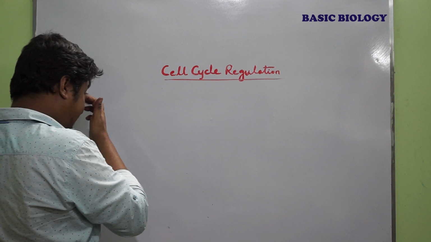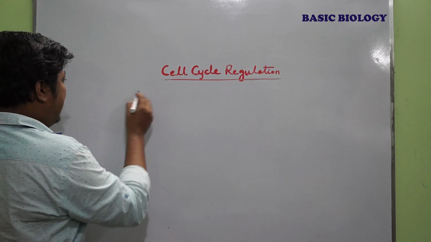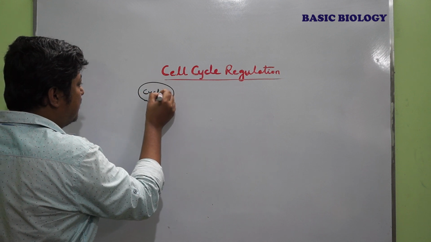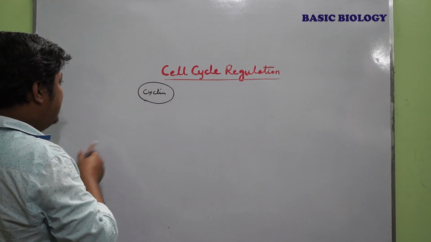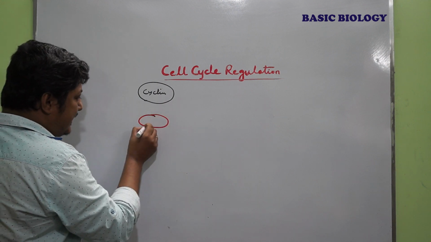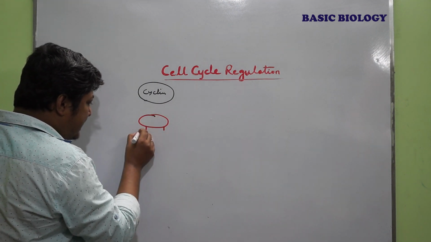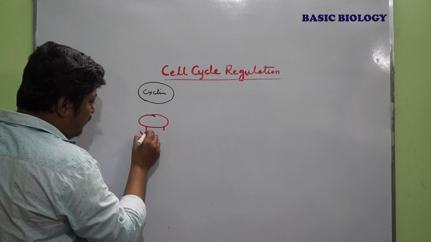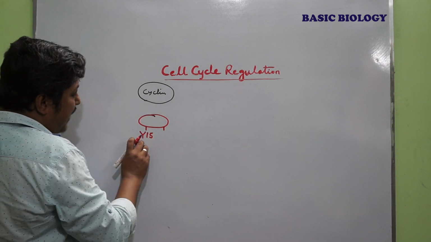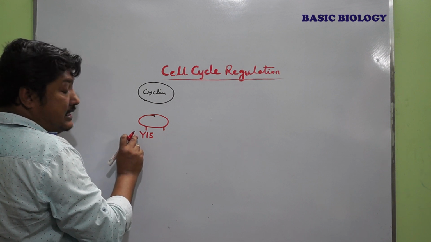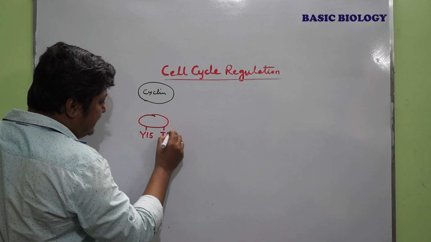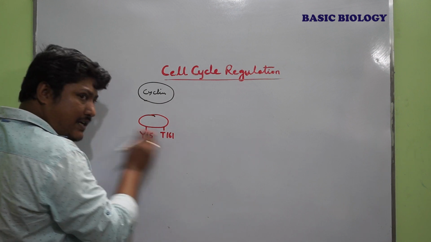If we see this diagram, say this is the cyclin molecule and this one is the CDK molecule. Within the CDK, there are two regions. One is Y15, the example is given from mammals. Y15 means tyrosine 15. Another one is T161, that is threonine 161.